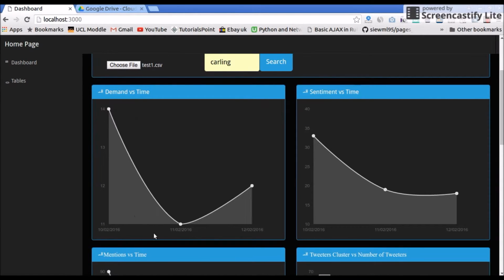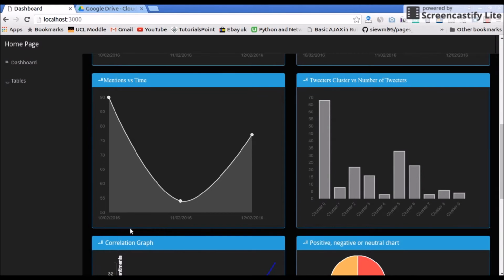This is the demand versus time graph. The x-axis shows the date, while the y-axis shows the demand. Next is the sentiment versus time graph, which shows on the x-axis the date and on the y-axis the number of positive sentiment. This is the mentions versus time graph. The x-axis shows the dates, while the y-axis shows the number of mentions.